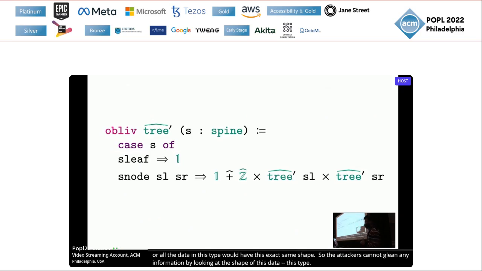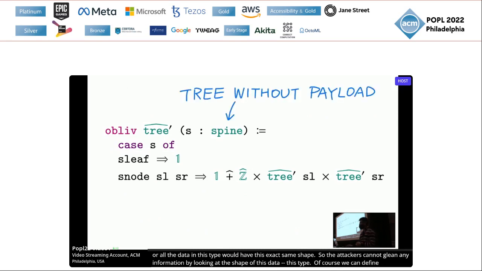Of course, we can also define another oblivious tree with a different public view. In this case, we can use the upper bound of the spine, which is basically a tree without payload. By choosing different public views, essentially we are making a trade-off between performance and how much information we are willing to give away. In this case, by using the upper bound of the spine, we have less padding because we don't need a complete tree anymore, and hence less wasted computation.